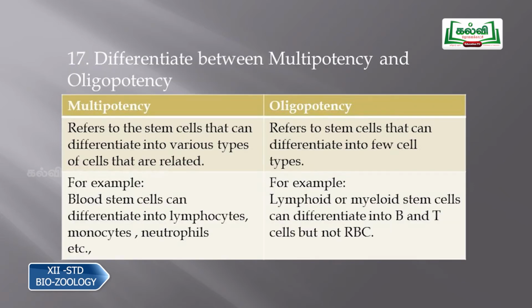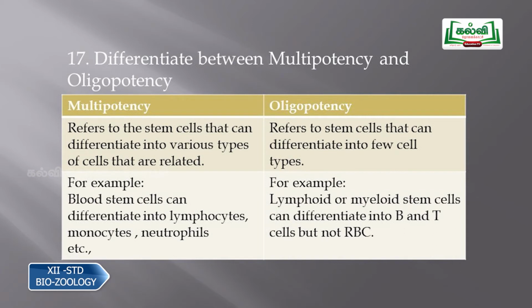Then question number 17, differentiate between multipotency and oligopotency. Multipotency refers to stem cells that can differentiate into various types of cells that are related, and oligopotency refers to stem cells that can differentiate into few cell types. So it is not differentiated into all types, only a few cells.